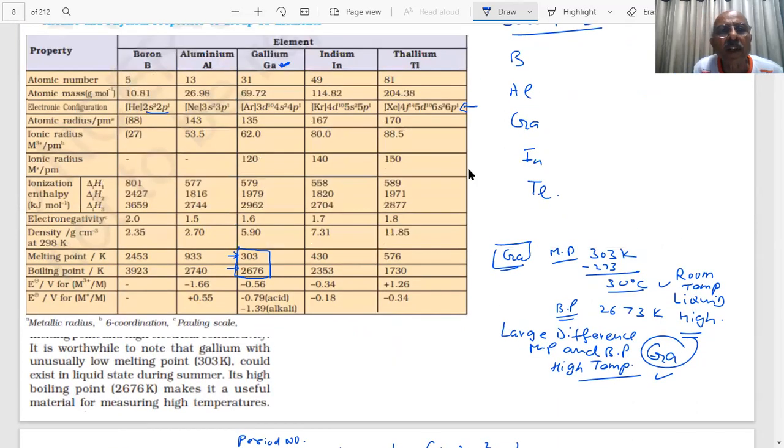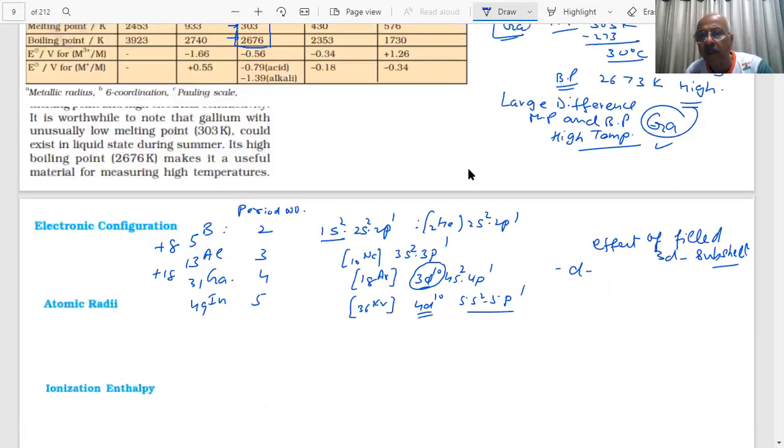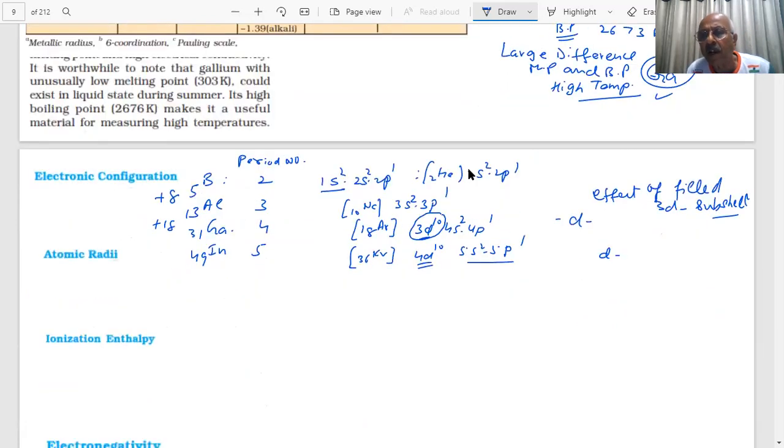So here you have 3d10, 4d10, and then the last one you see the 4f. 4f is filled in this case. So when you go from here to here, there is both d and f effect. What is that? The f effect is the lanthanide contraction, and d contraction and f contraction. D contraction comes where 3d is completely filled.